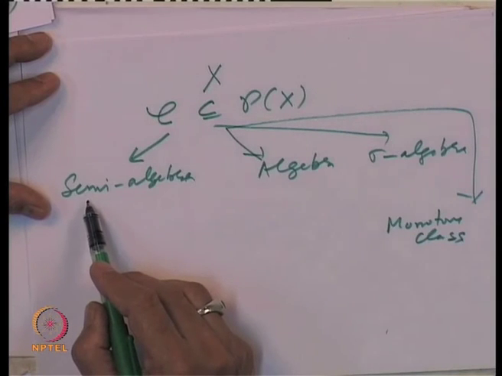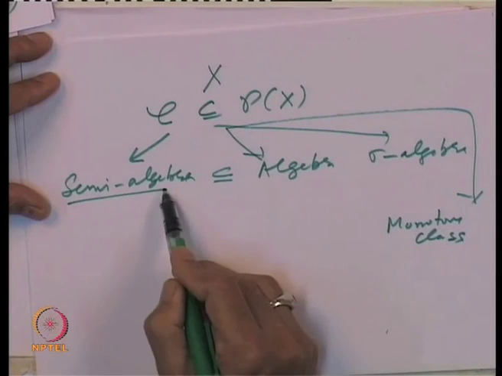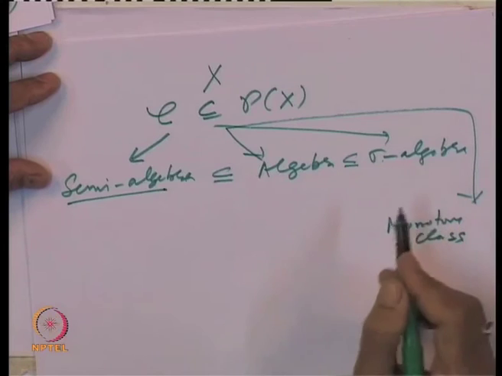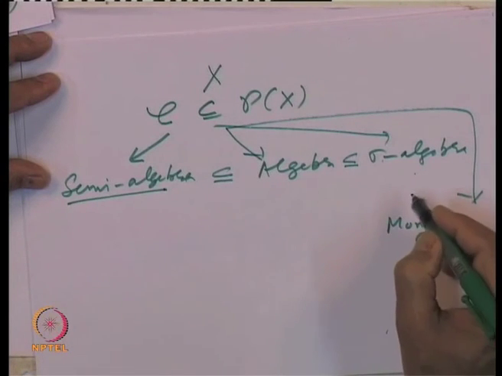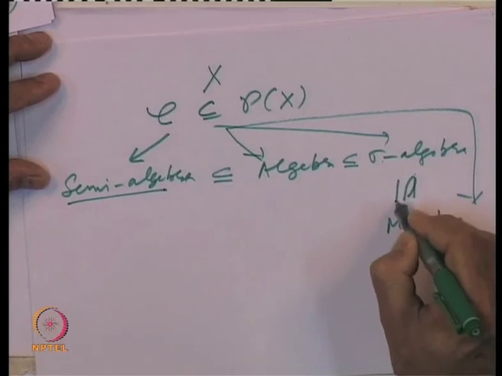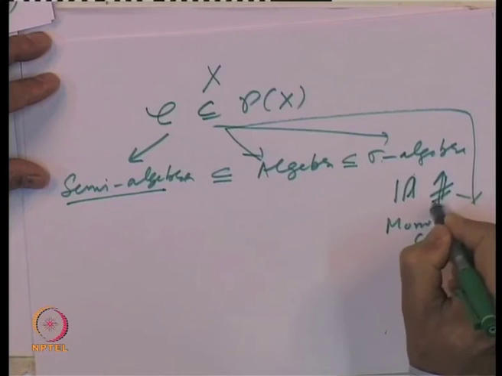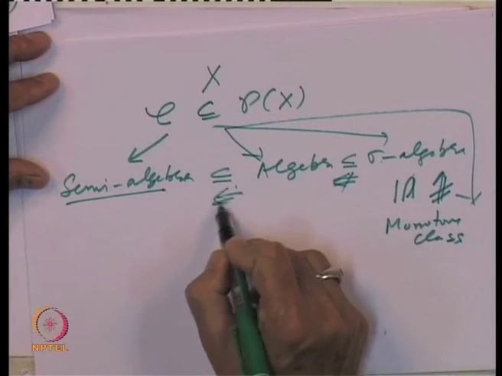So, every algebra is a semi algebra, every sigma algebra is also an algebra, and every sigma algebra is also a monotone class. The implication the other way around may not be true, in each of these cases.